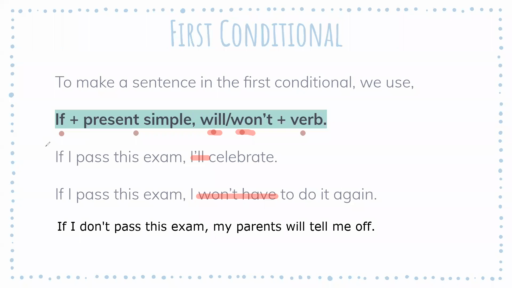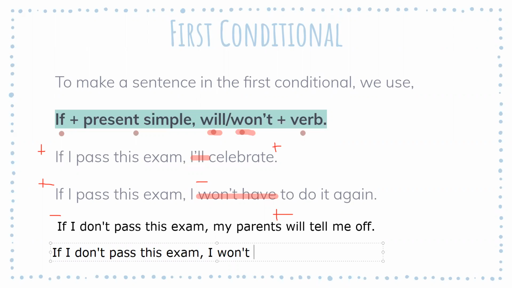So I can have, for example, an affirmative here. This is also affirmative, this is negative, this is negative, this is affirmative. Let's make one with double negative. Let's see. Just so that you can see. If I don't pass this exam, I won't go to the party. So here we have a negative condition with a negative result. Okay, so these combinations are all possible and it all depends on what you want to say. There are no limits, except grammar-wise, if you need to follow the grammar rules. But in terms of ideas, you can put whatever you want.